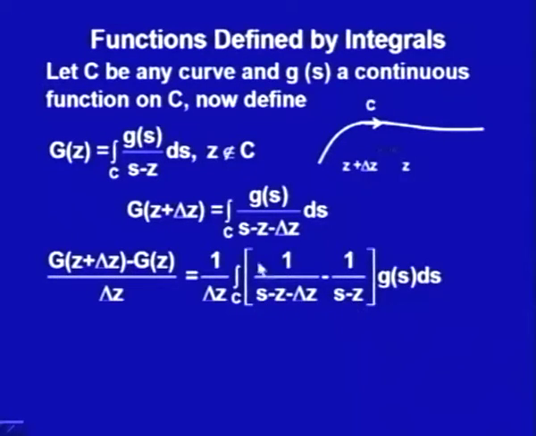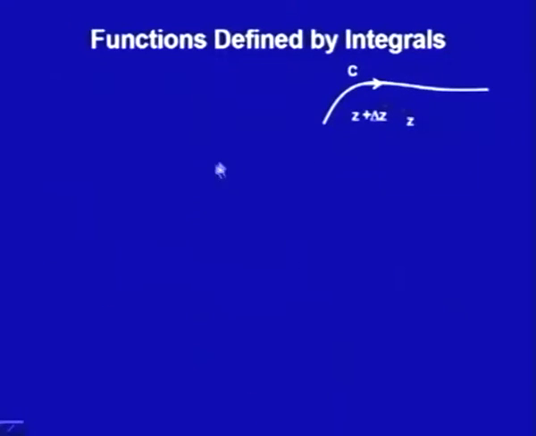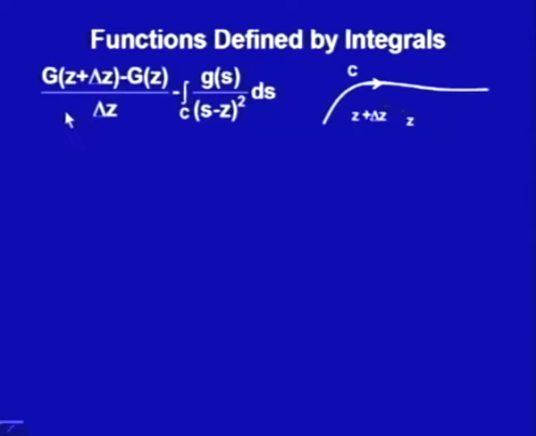Simplify it, I would get s minus z minus s minus z minus delta z, that is, delta z upon (s minus z minus delta z) into (s minus z). So, we would get 1 upon delta z times g(s) over (s minus z minus delta z) into (s minus z), and delta z. That delta z and delta z would cancel out, and I would get [g(z plus delta z) minus g(z)] upon delta z minus the integral over c of g(s) upon (s minus z) square ds.